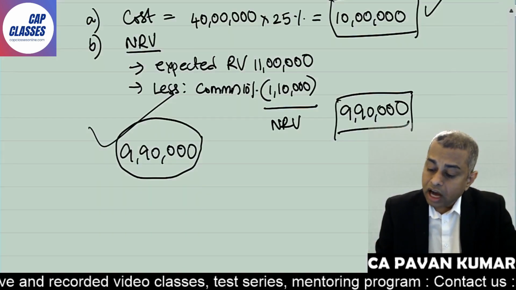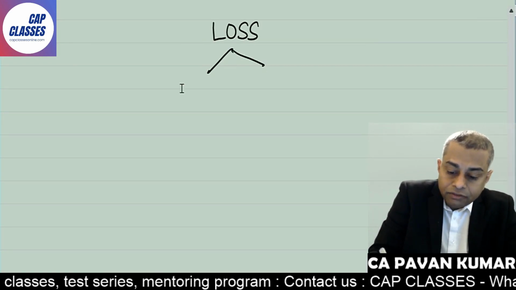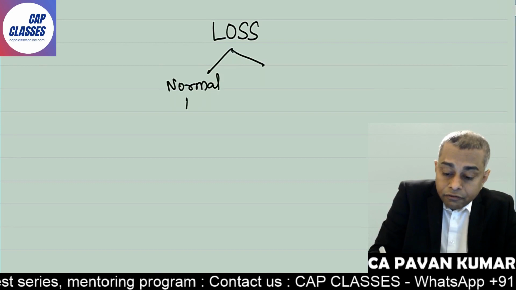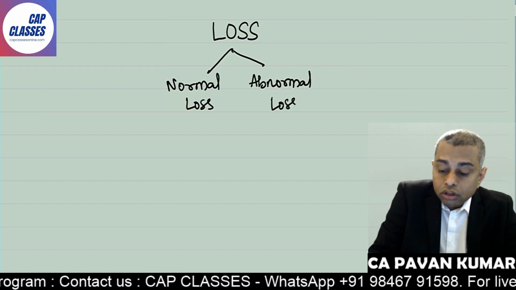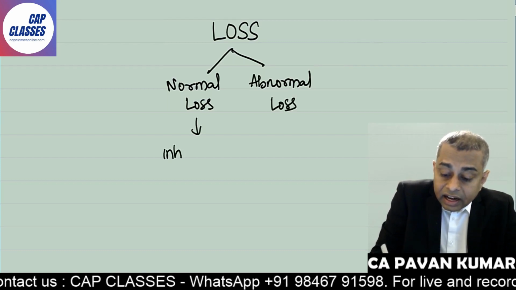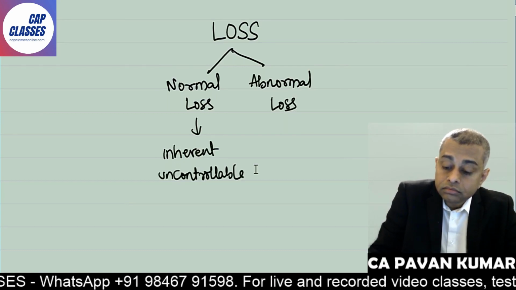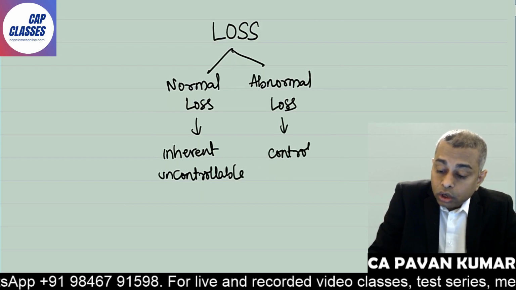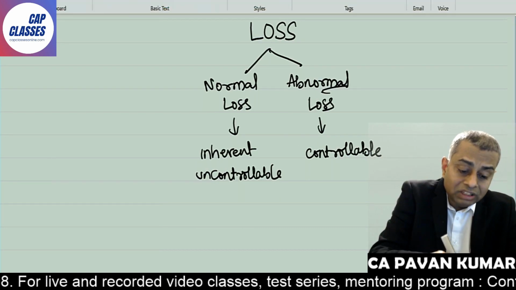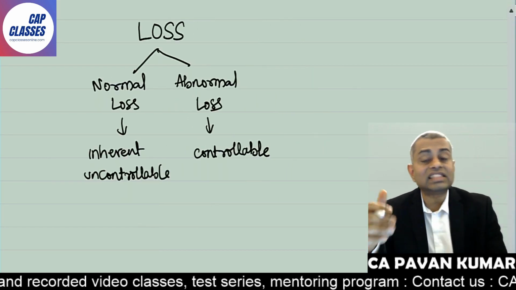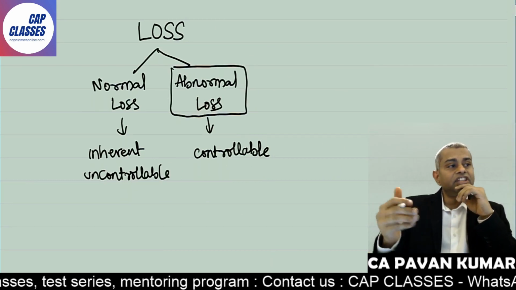So when you are speaking about process loss, there are two types of losses. Normal loss, which cannot be controlled: this is inherent, uncontrollable. Abnormal loss, which can be controlled. That means this happens due to the recklessness, carelessness, inefficiency of people.